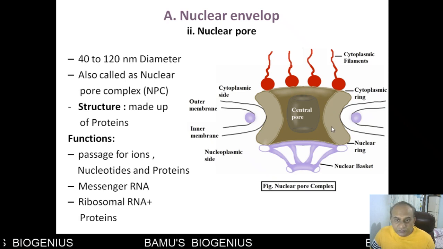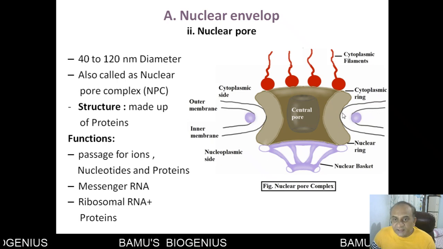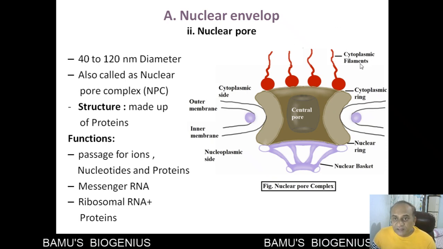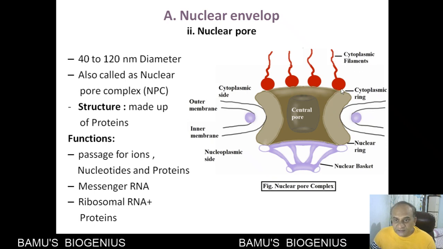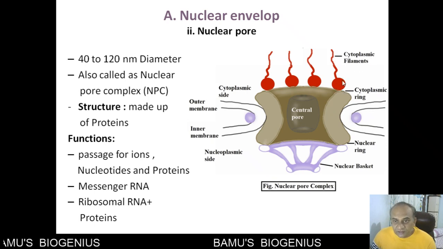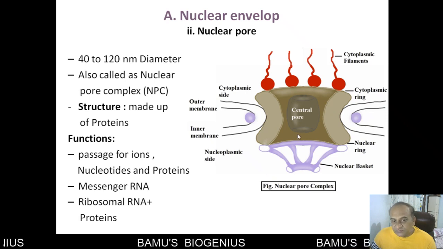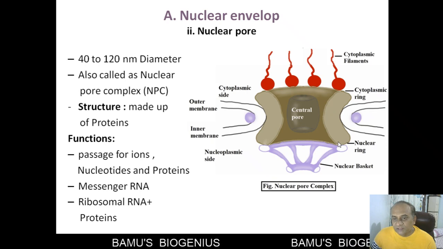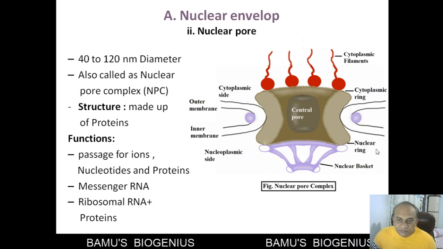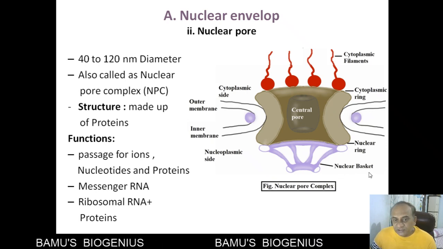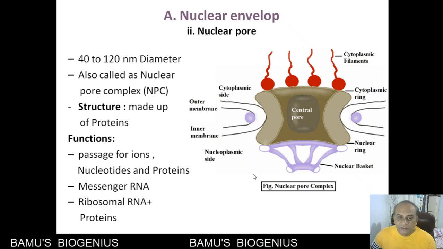Why are they called a nuclear pore complex? Because it is made up of a number of proteins, with different types of structural features. You can see here on the cytoplasmic side the cytoplasmic filaments. These are attached to the cytoplasmic ring, which on the nuclear side is attached to the nuclear ring. This nuclear ring also has a basket-like structure, called the nuclear basket, present on the nucleoplasmic side.